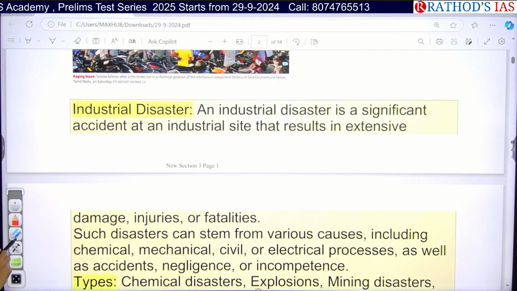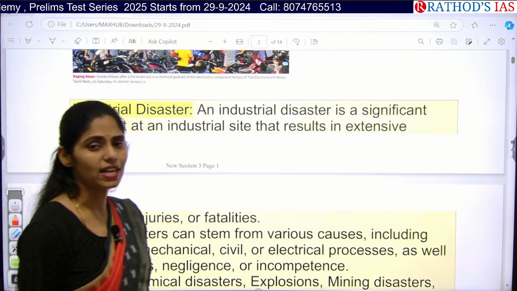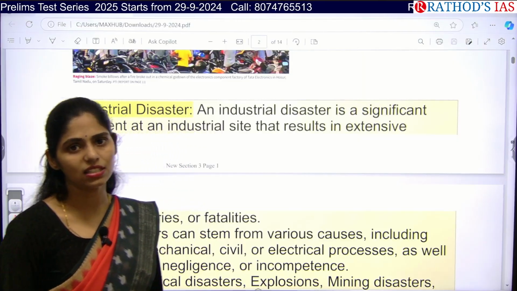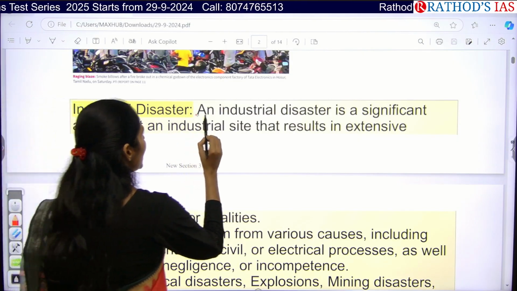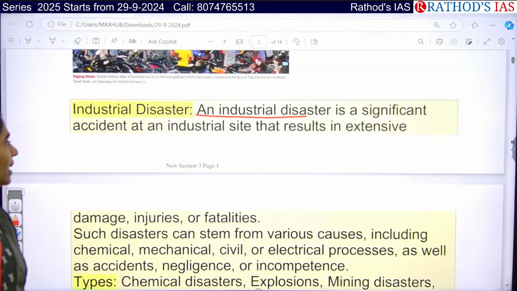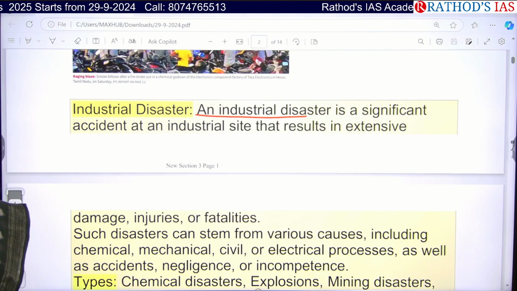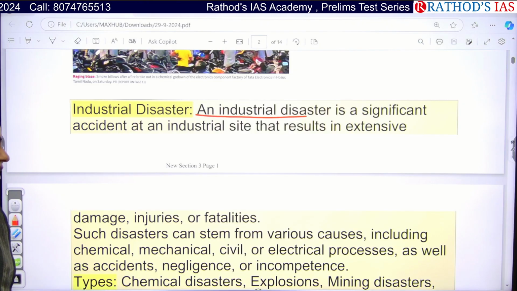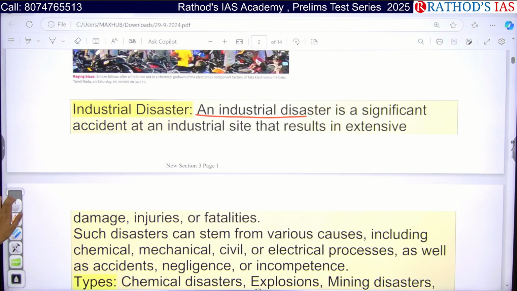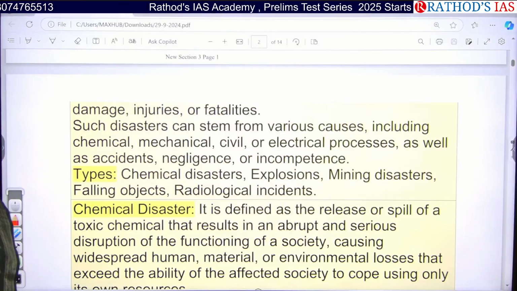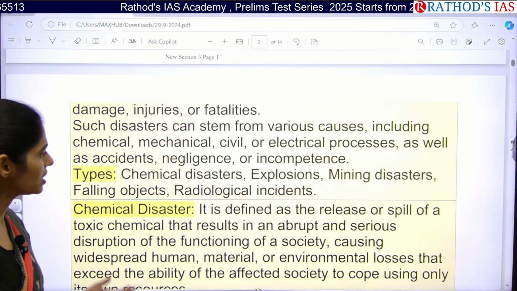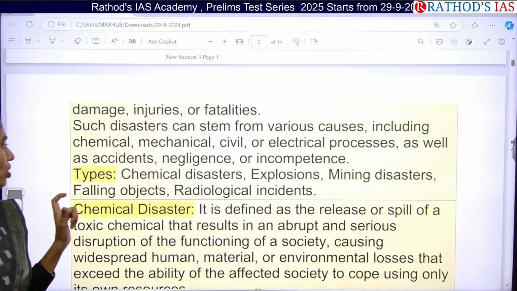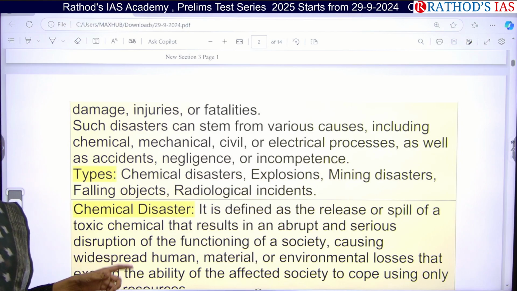So what is an industrial disaster and what is a chemical disaster? You have to know exactly the difference. An industrial disaster is nothing but a significant accident which happens at an industrial site, and it results in extensive damage, injuries and fatalities. Such disasters can stem from various causes like chemical, mechanical, civil and electrical causes, etc. And it is mainly because of negligence or incompetence.